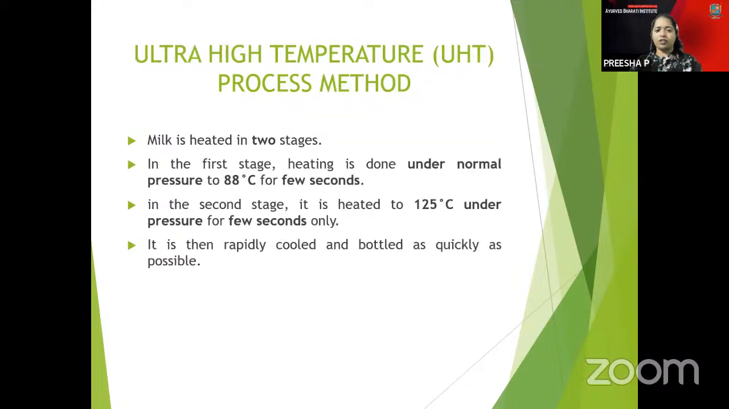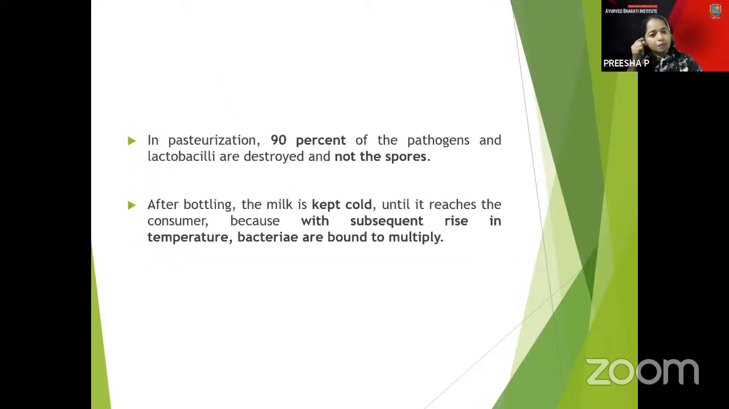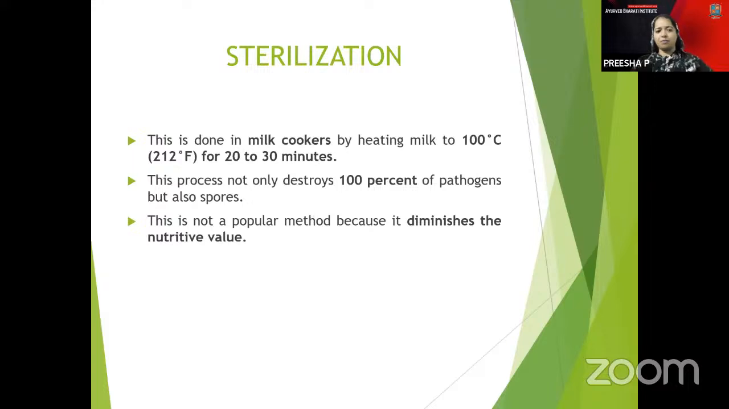Ultra high temperature is there, wherein normal pressure to 88 degrees Celsius for a few seconds, and in the second stage, 125 degrees Celsius under pressure for a few seconds. And in pasteurization, 90% of the pathogens and the lactobacilli are destroyed, and not the spores. Also, the milk is kept cold at a subsequent low temperature.